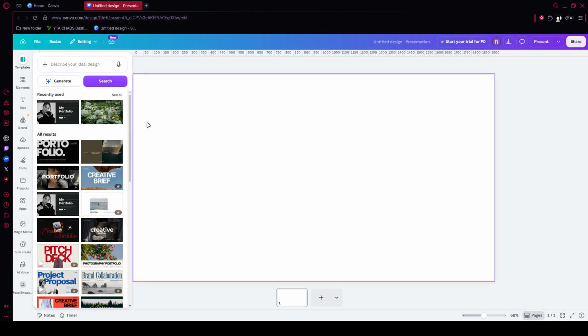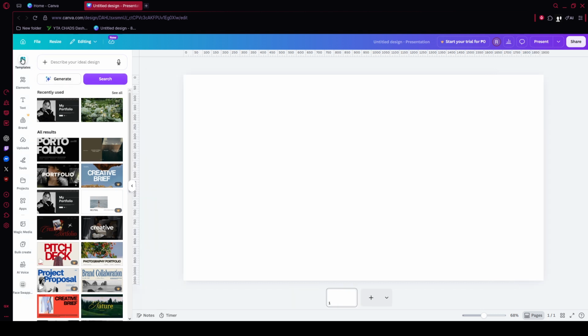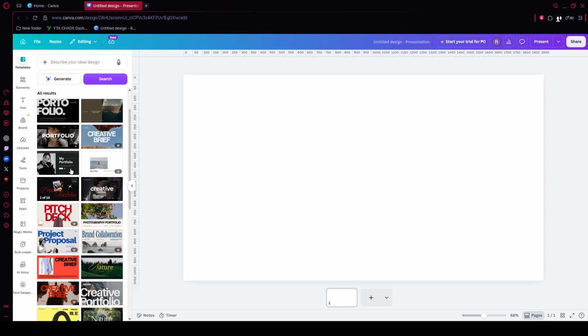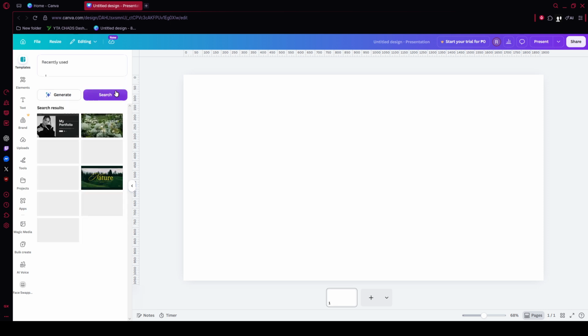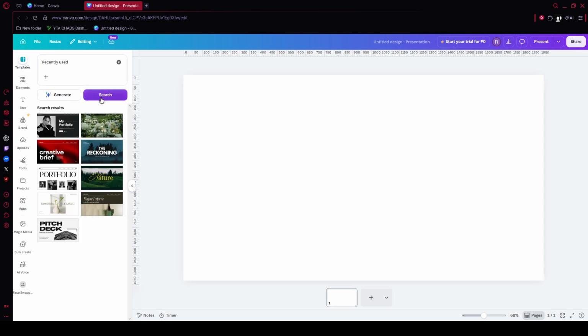After the search results appear, look just above the template thumbnails. You should see a toolbar with different options. On the left side of that area, find the button labeled All Filters and click it once. This opens Canva's filter panel where you can refine the results much more precisely. If you've never used this menu before, don't worry. It simply helps you sort the library so you can find exactly what you need faster.